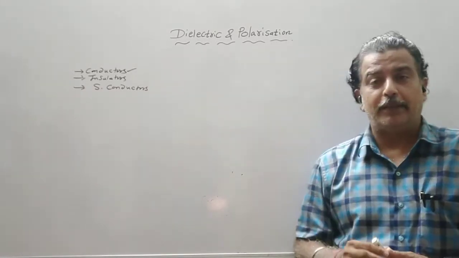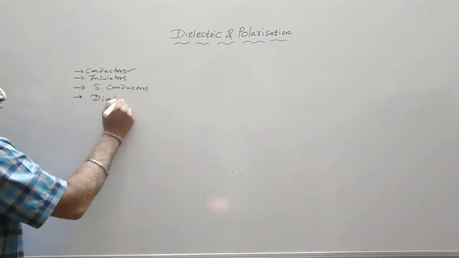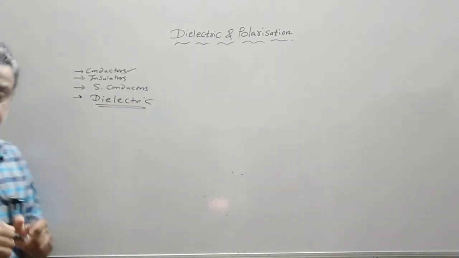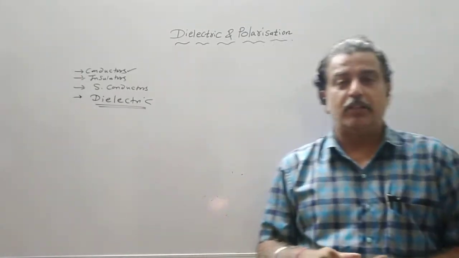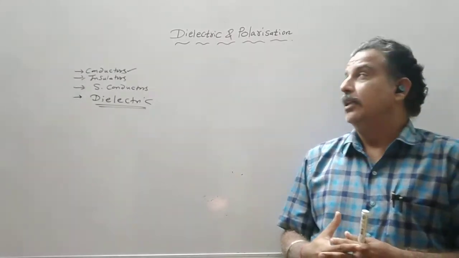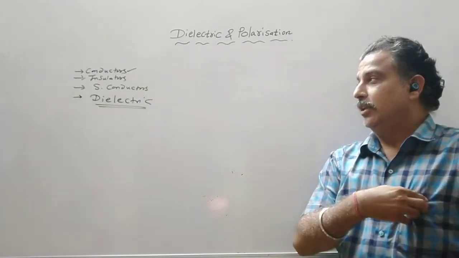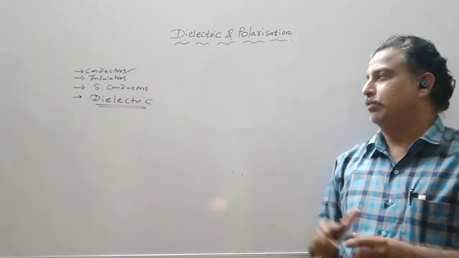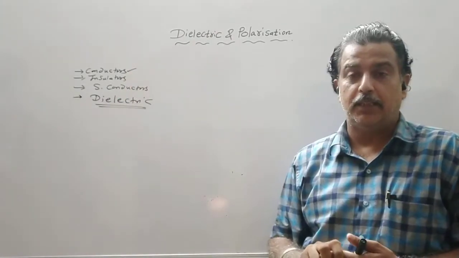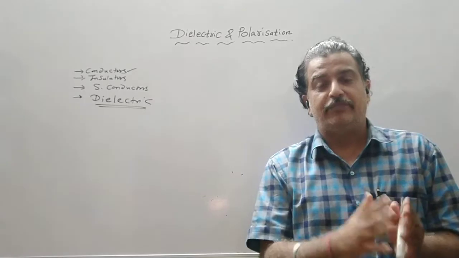Now there is a fourth type of substance or material which is also known as dielectric. This is the word from which we derive the dielectric constant, so in the first chapter we have a dielectric constant. Now what does this dielectric substance mean, and what is the polarization of such a substance? That we will see in this lecture. Before we move on to how a dielectric is different from conductors, insulators or semiconductors, let us revise the behavior of a conductor in the absence of the field and in the presence of the field.